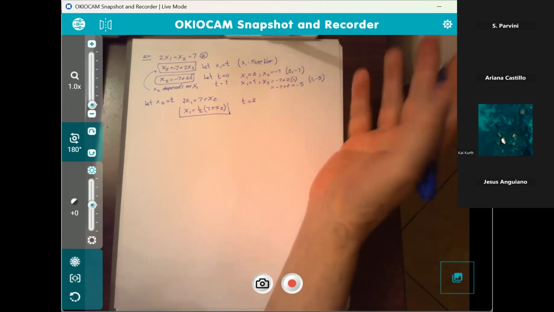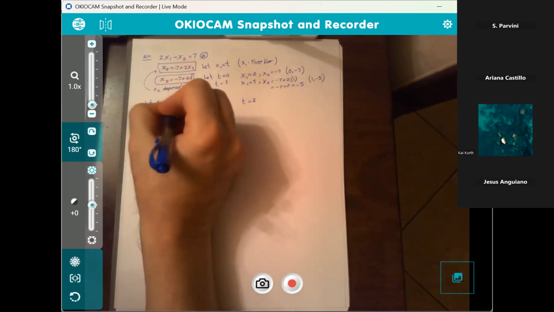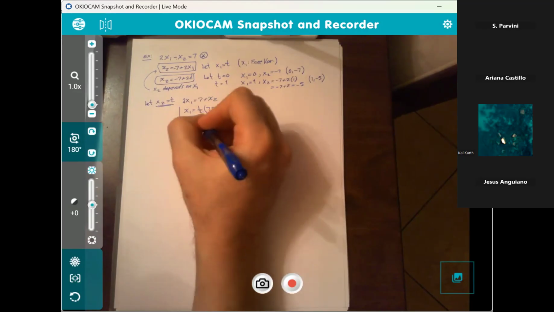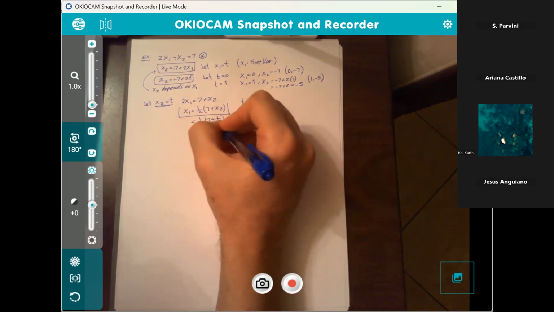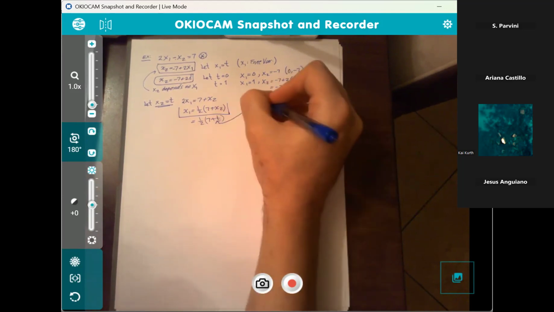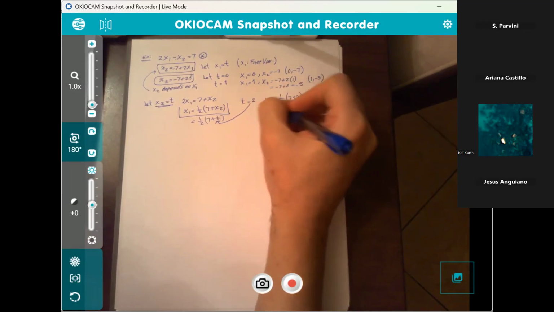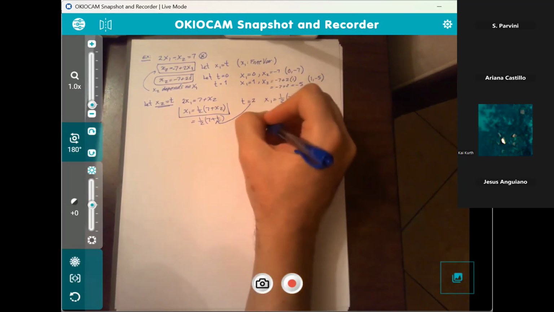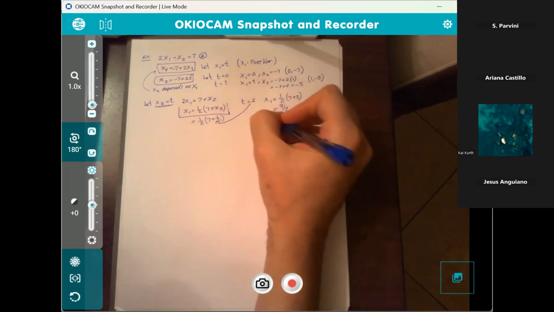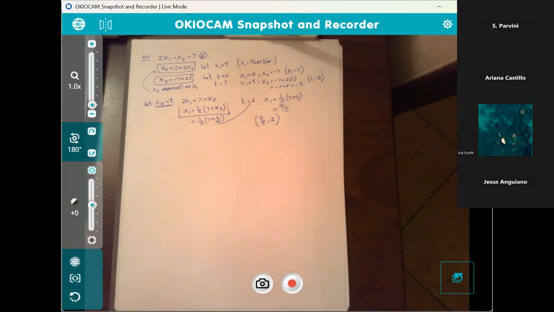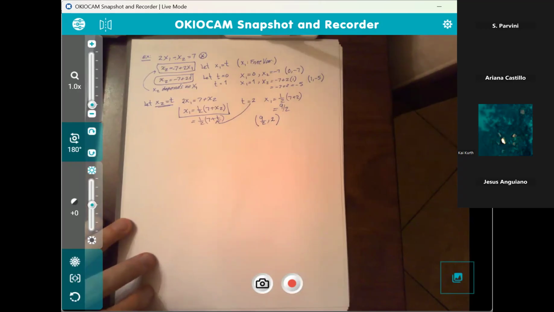Now, this time, I let t be 2. Again, you can let it be 0, 1, 2, whatever. I'm going to let t be 2. Remember, x sub 2 is t. So in other words, x sub 1 is going to be 1/2 times (7 plus t). Plug in a 2 for t, and I get x sub 1 is half of 7 plus 2, and that's 9/2. So another solution here is x sub 1 is 9/2, and x sub 2 is t, which is 2. There is another solution.